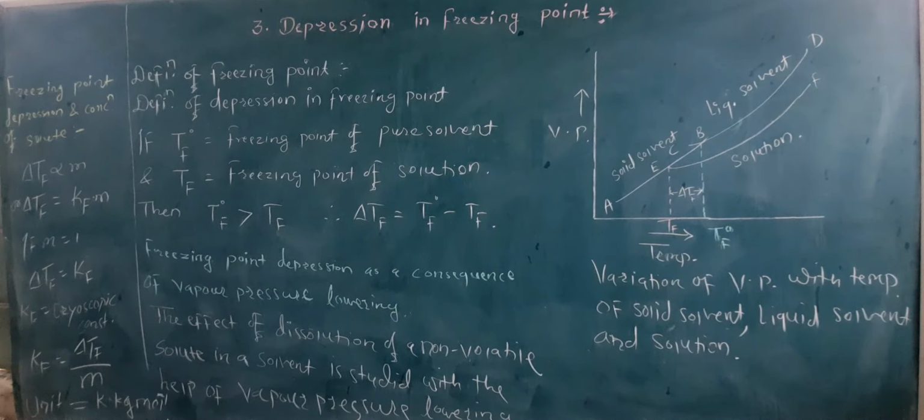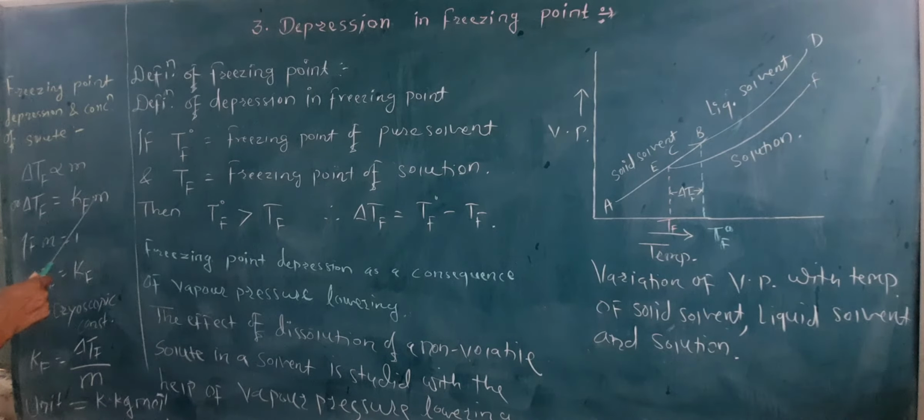This is experimentally observed that depression in freezing point is directly proportional to the molality, and that's why delta Tf is equal to Kf into m, where Kf is another proportionality constant, called the molal freezing constant, or depression freezing constant, or this is also called cryoscopic constant.